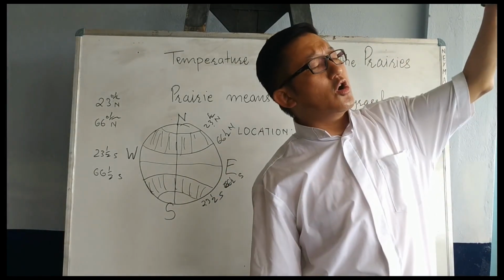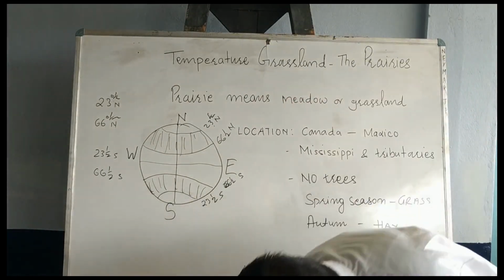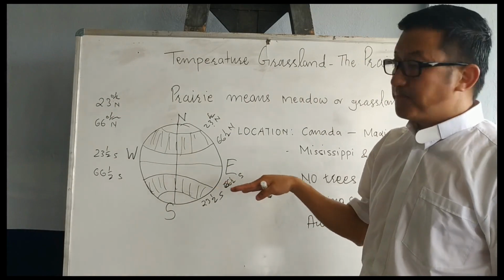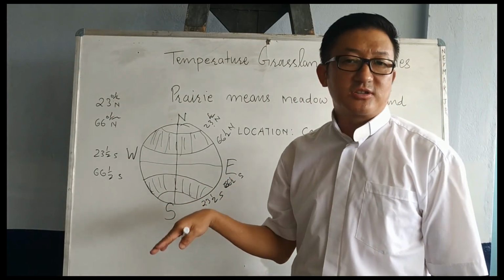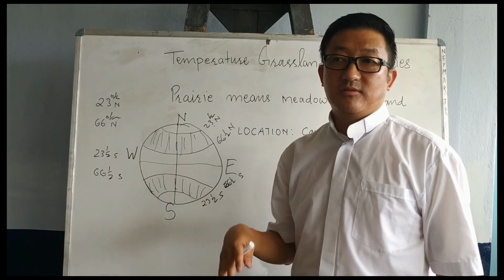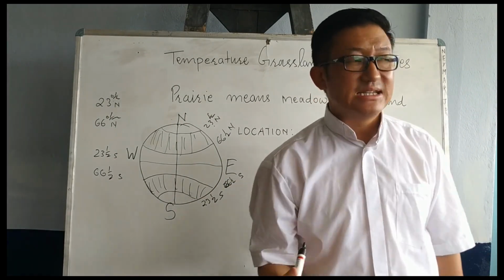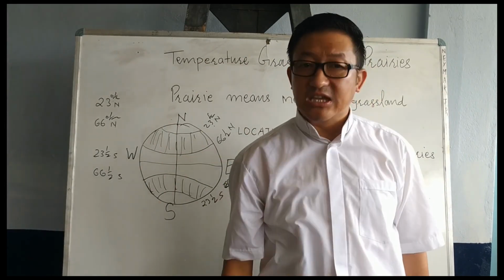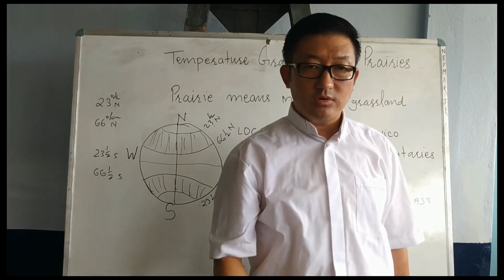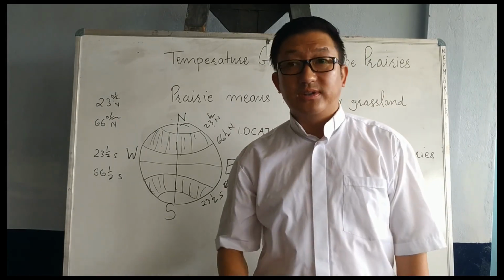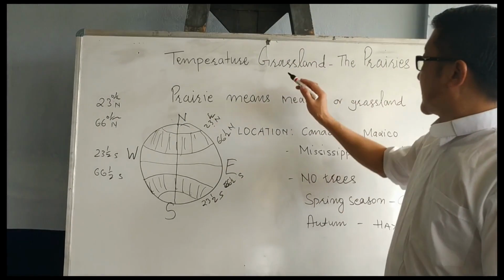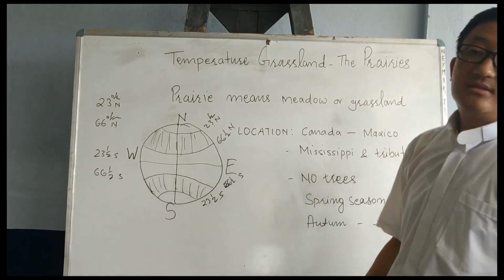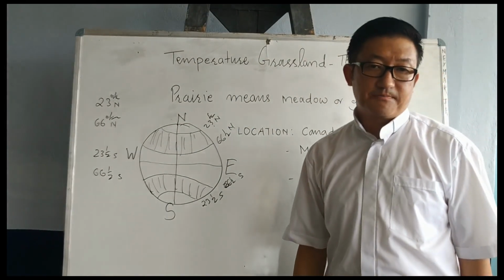It's not tall like trees, and not even short grasses, but medium size, almost 2.5 feet or 3 feet of grass. For example, we can take wheat, and we can take maize, mokai, we know, no? So that is the height of this grassland, and those grasslands are called the prairies.